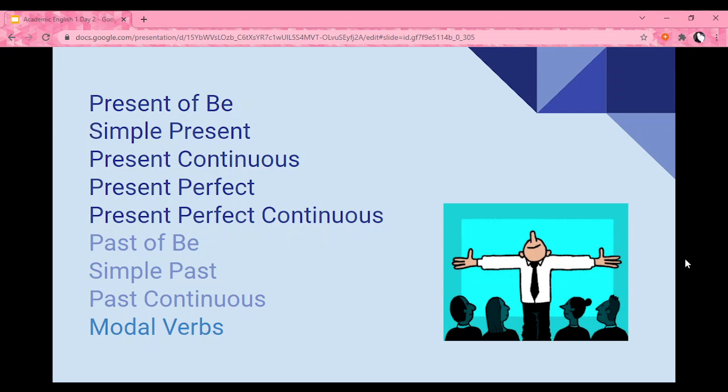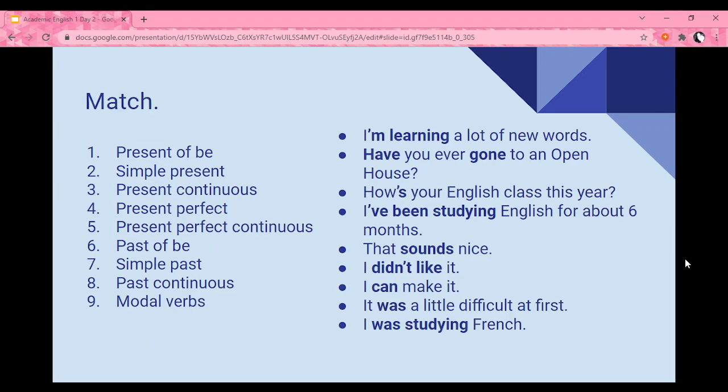So the first thing we're going to do is to match the tenses to a sentence that has this example. For example, which of these sentences includes the present of verb to be? I am learning a lot of new words. Have you ever gone to an open house? How is your English class this year?